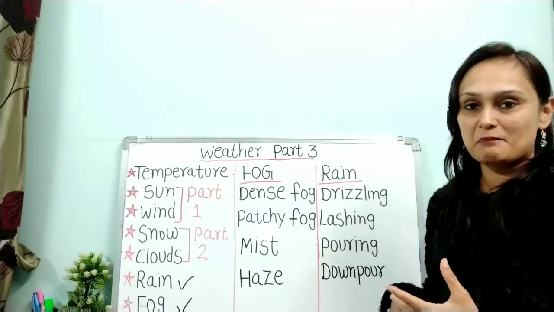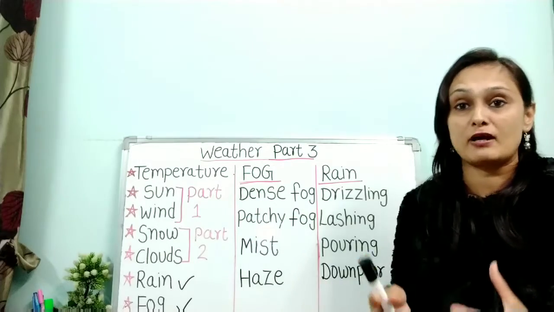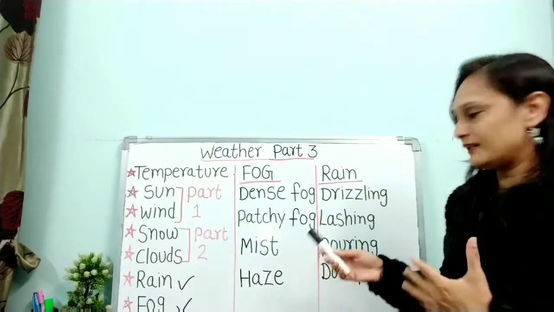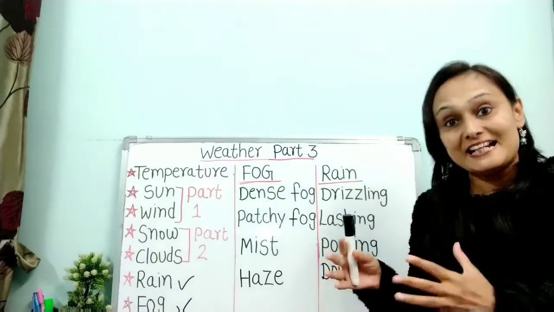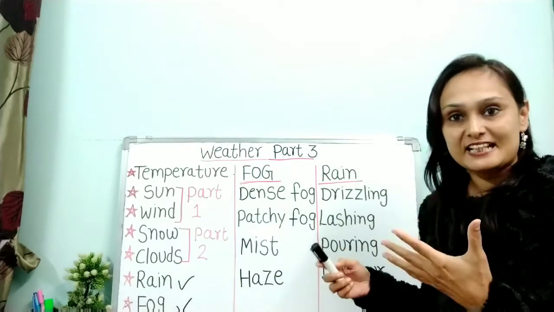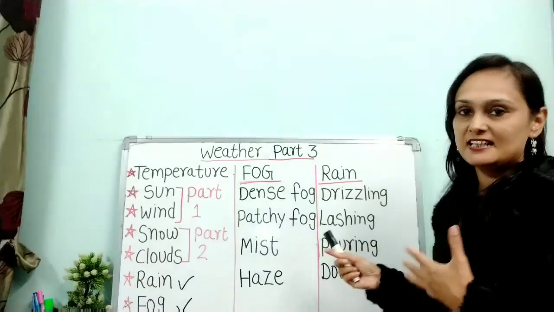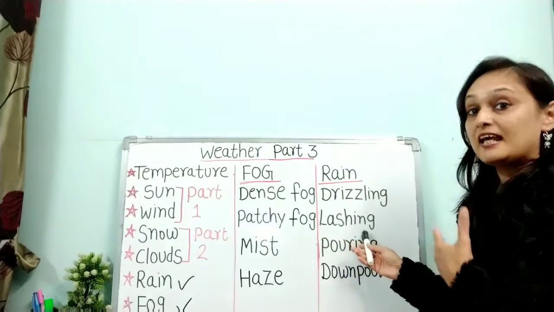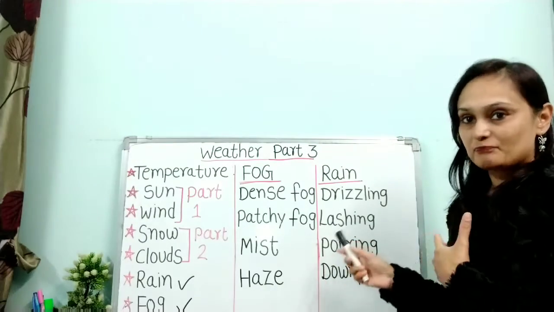Now moving on to next example, that is lashing. Lashing means falling with great speed. कोई चीज़ गिर रही है और वो ऐसे गिर रही है like with great speed. उसका speed बहुत तेज है. If rain lashes something or someone, it hits them violently. अगर rain ऐसी गिर रही है कि वो means अगर lashing rain है तो वो ऐसे feel होती है like वो आपको क्या कर रही है, hit कर रही है. That is lashing rain. It feels like being lashed. The sound of rain lashing against the window. Yes, she walked in lashing rain.